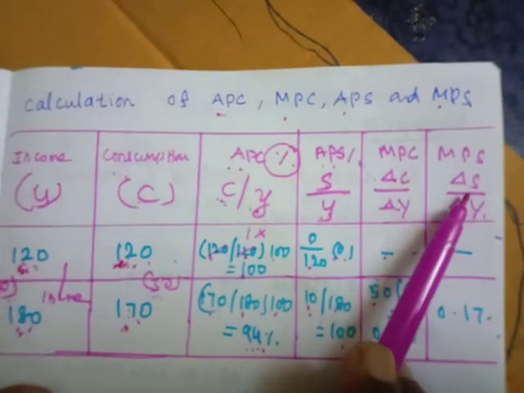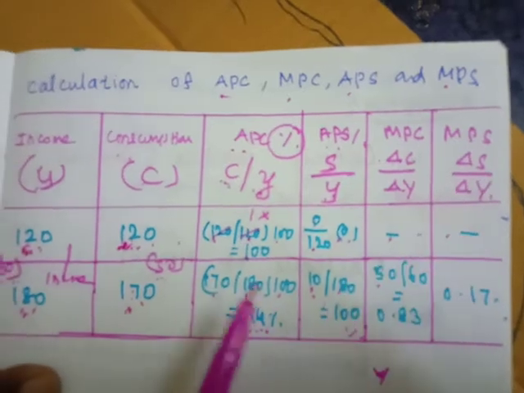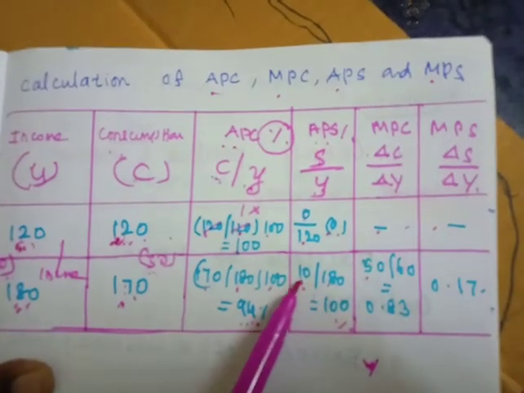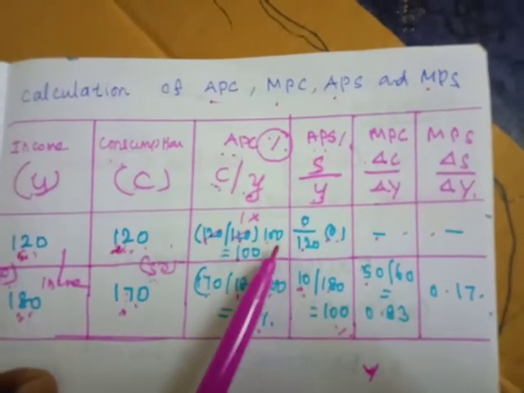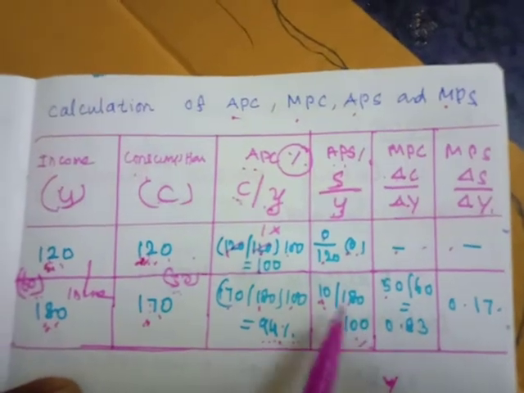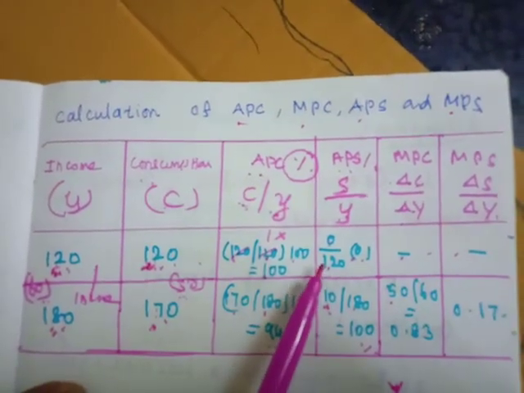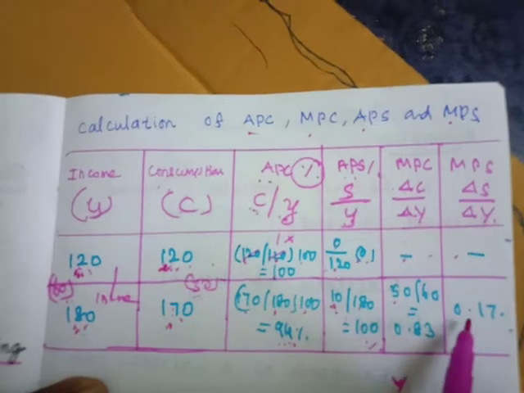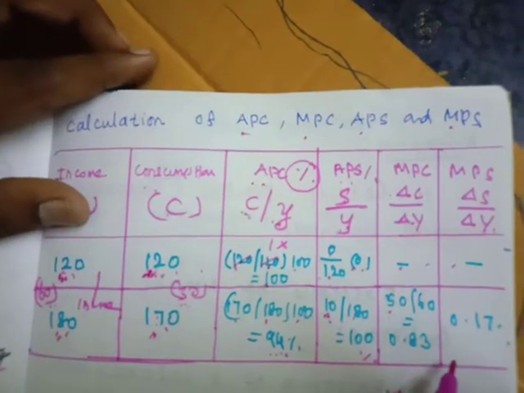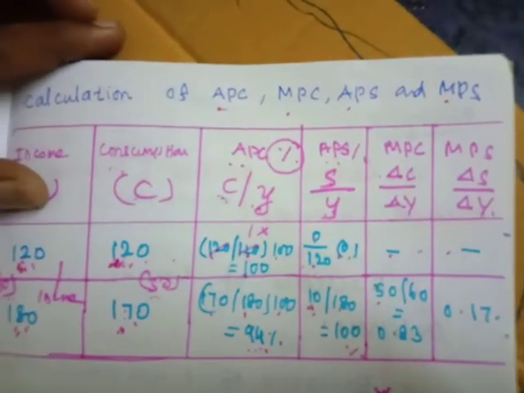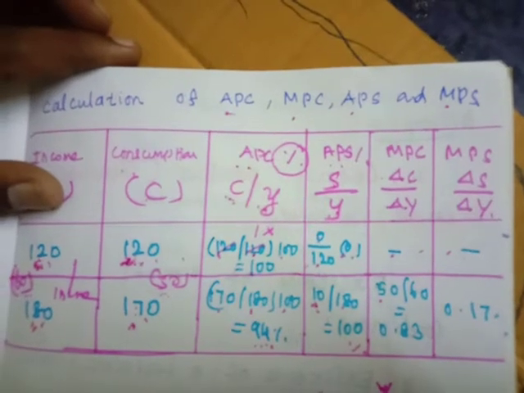And how about the change delta S? Delta S is equal to 10. And delta S divided by delta Y, 10 divided by 60, that means 0.17. Your marginal propensity to save also increases.